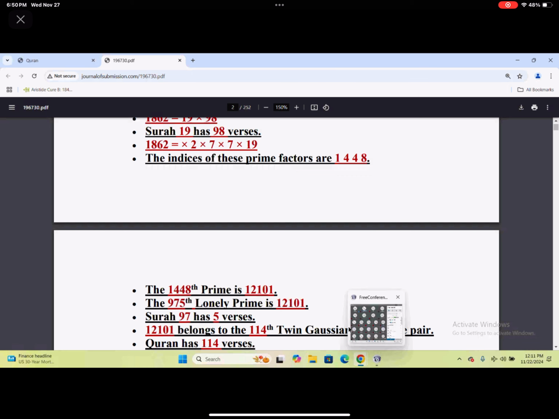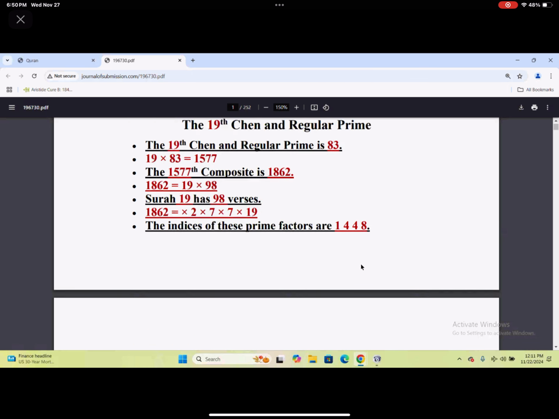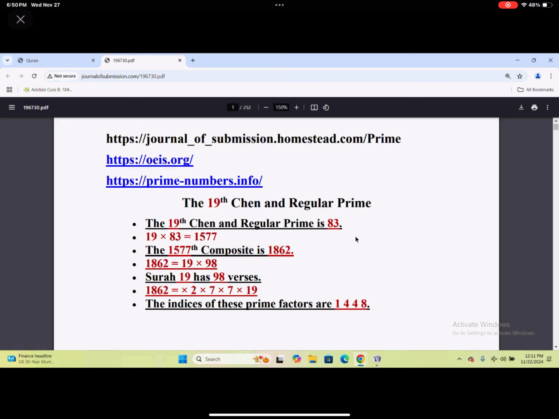So, again, as I said at the very beginning, this 83 is in 2 different domains, regular primes and Chen primes, and in both of them its index is 19. And the fact that God says over it is 19, and the 83rd composite is also 114, is telling us that there is this mathematical connection between 19 and 114, which is the Quran. He's telling us, look, I have mathematics here, so go ahead and study it. Go ahead and look at it, at least. Don't fight it. Learn it.